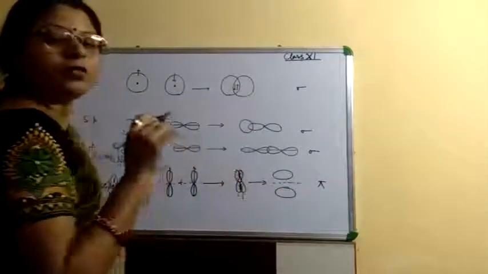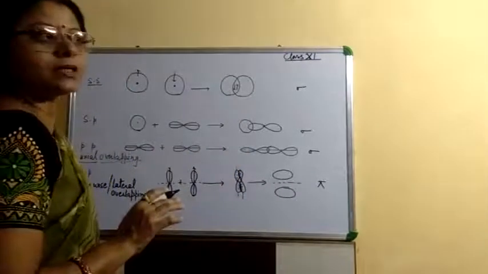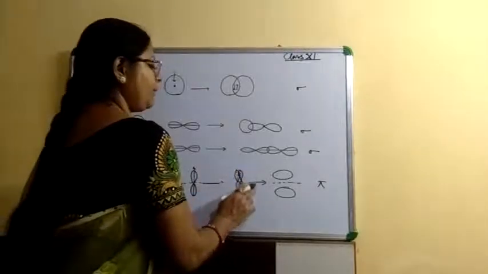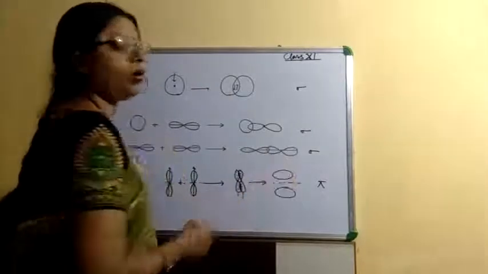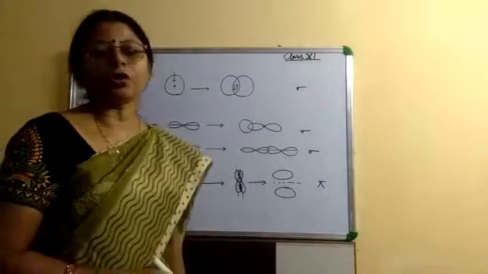Pi bonds are weaker than the sigma bond because the extent of overlapping is less here. After the overlapping, the molecular orbitals formed are known as pi molecular orbitals.